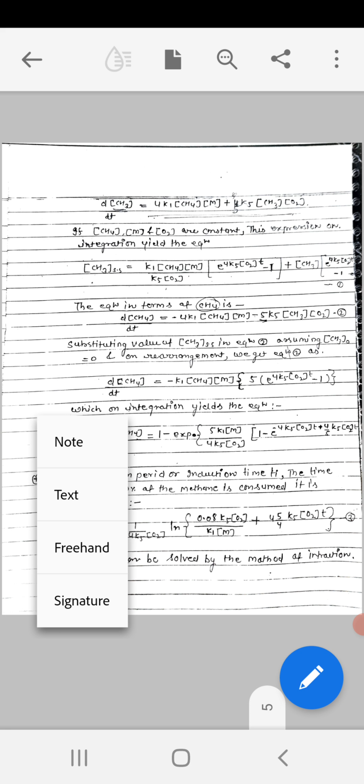Simplifying these equations, the equation in terms of CH3 is obtained as follows. d by dt of CH3 is equal to 4 K1 CH4 concentration into M concentration plus 5 into K5 CH3 concentration into O2 concentration.